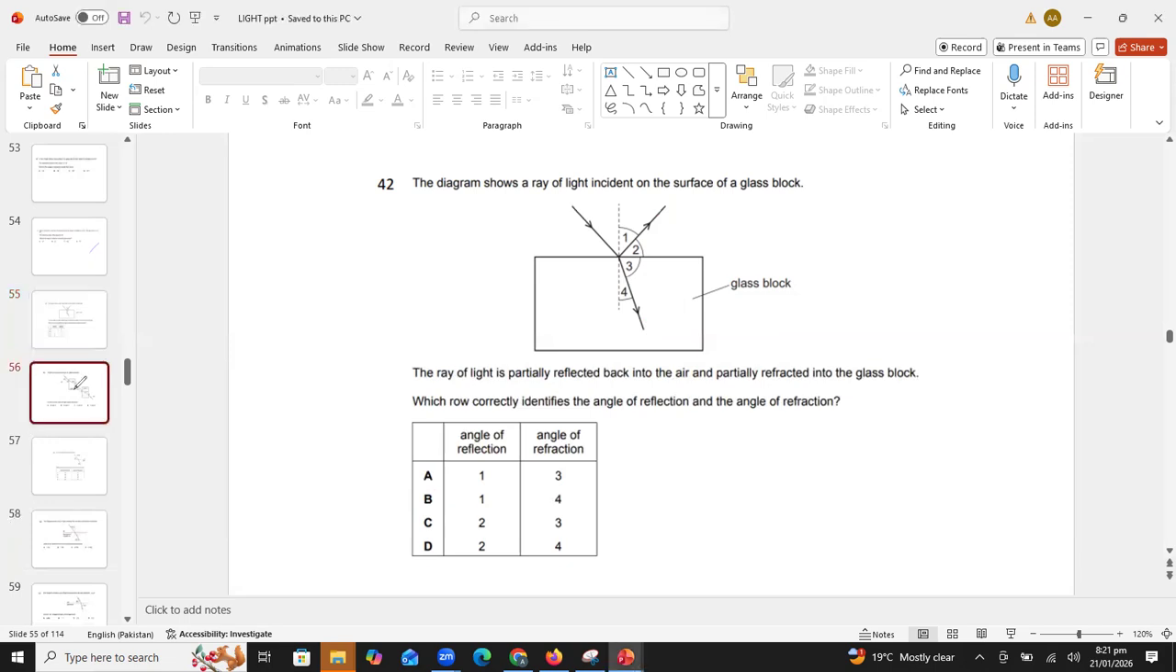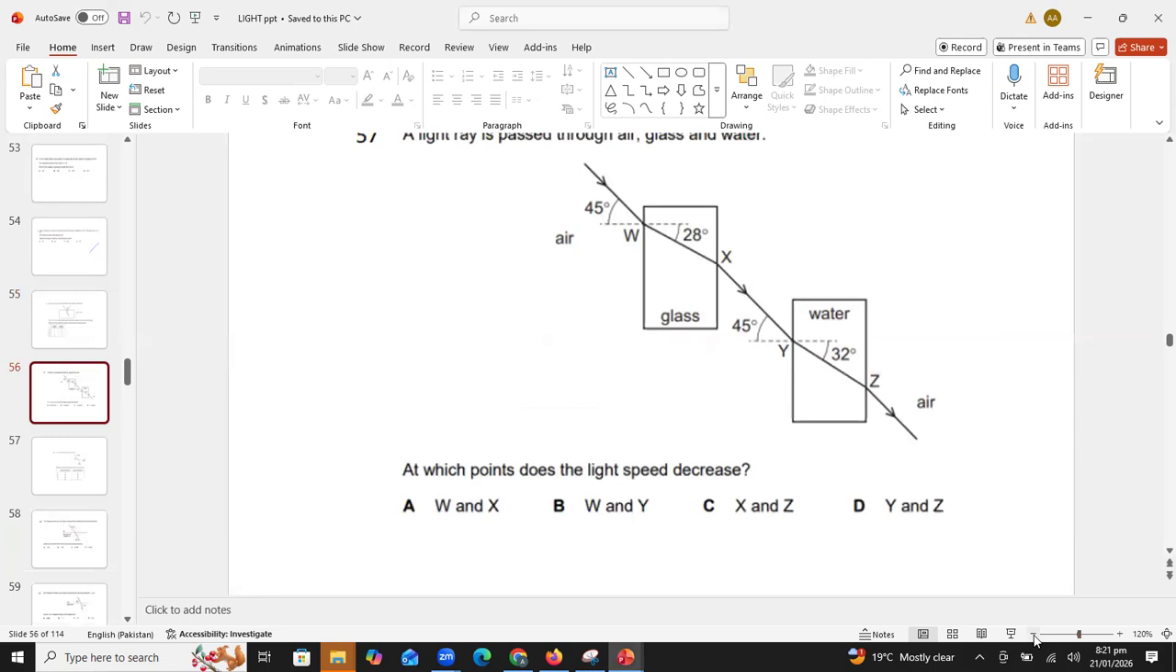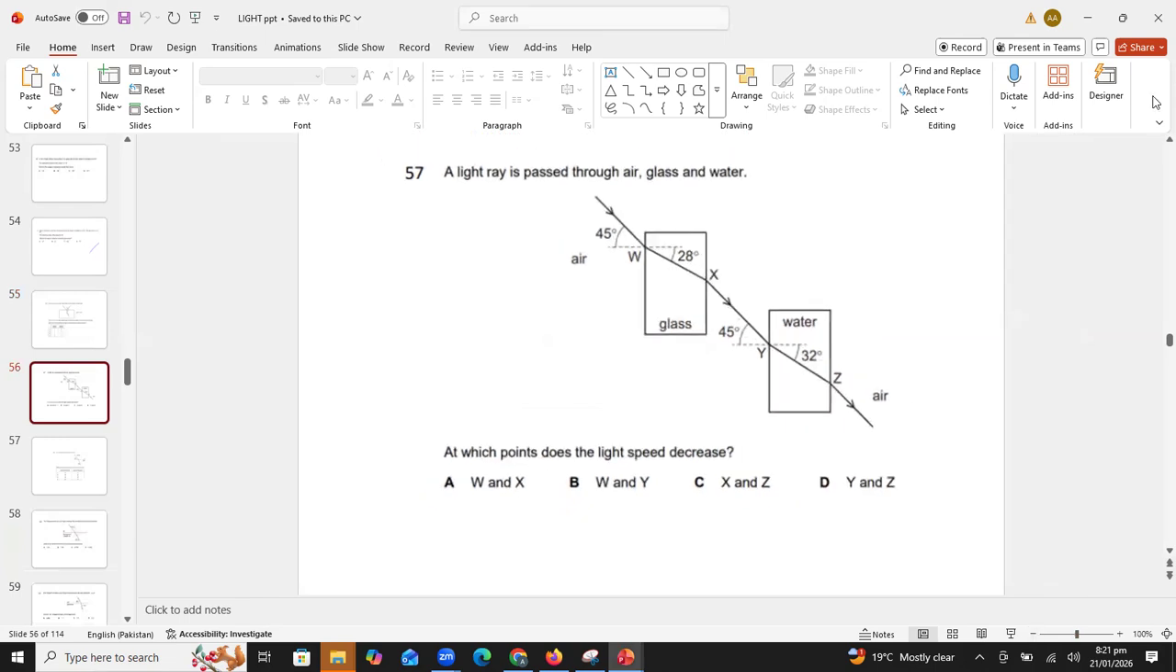All right. Now students, look at the next question. Question number 57. They are saying a ray of light is passed through air, glass and water. So there are two denser media, glass and water. At which point does the light speed decrease? You can see the light at point W is in air, and it is entering into the glass block. Then it is moving in air again, then it is moving in the glass block. So which one is the right answer, students?